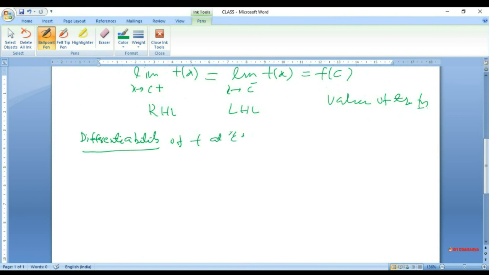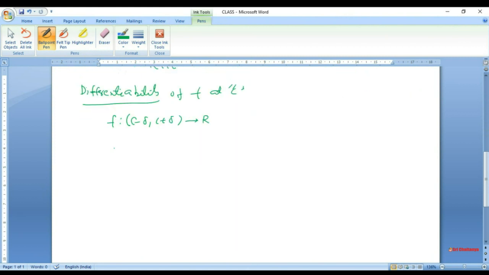For this, again it remains the same, we must be given f in an open interval about c, that is (c minus delta, c plus delta) in R, and we define f prime of c, that is the derivative of f at c, as the limit as h tends to 0 of (f(c plus h) minus f(c)) over h, provided this limit exists.